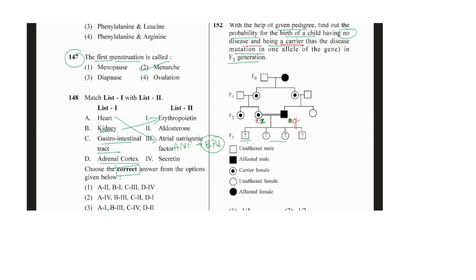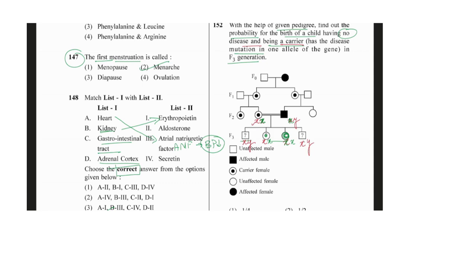So here this is the son. The mother will give one X chromosome which could be healthy, and one Y chromosome would be from the father. In this one the mother has X and another one here also, and this could be the carrier. This could be the disease. Maybe the father will give this diseased chromosome, and this one also will be diseased. So this could be completely diseased. This could be the carrier, and here is the X chromosome. The father will give the X only, Y only to the son, and the mother has given either X chromosome or Y chromosome.